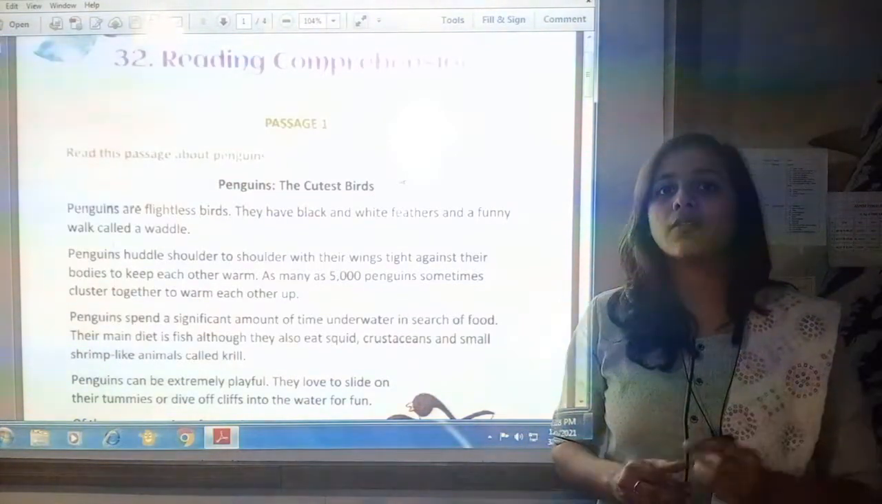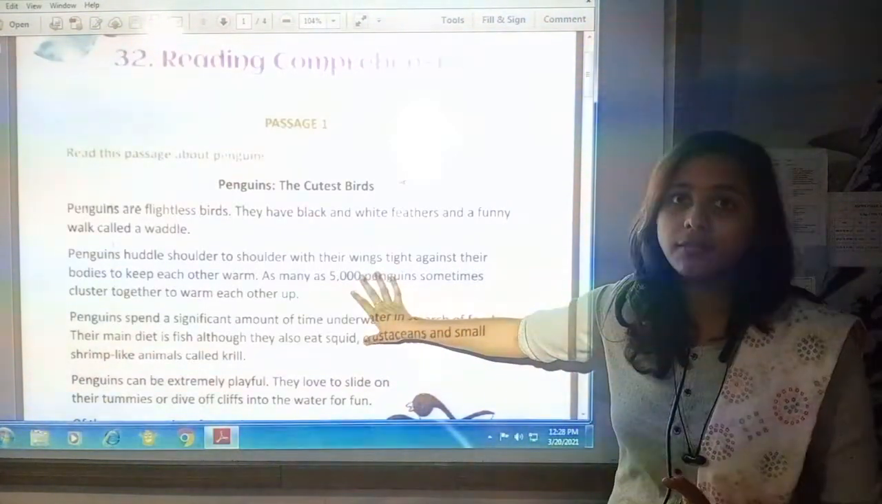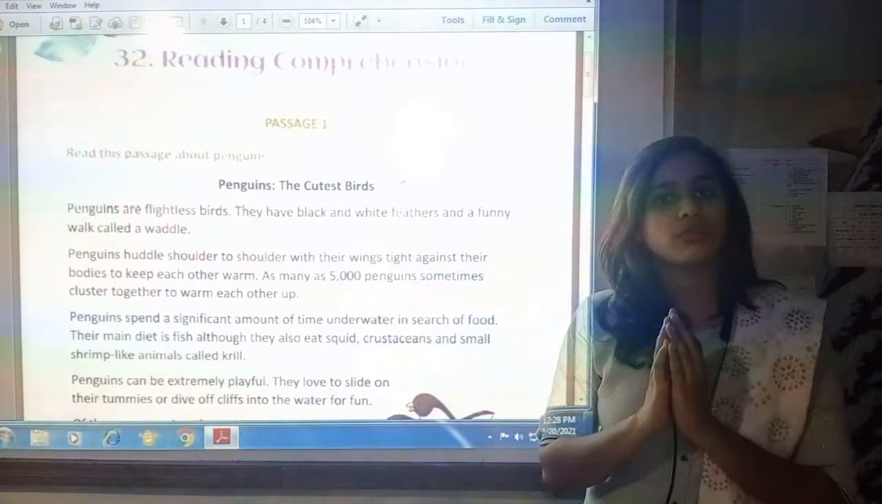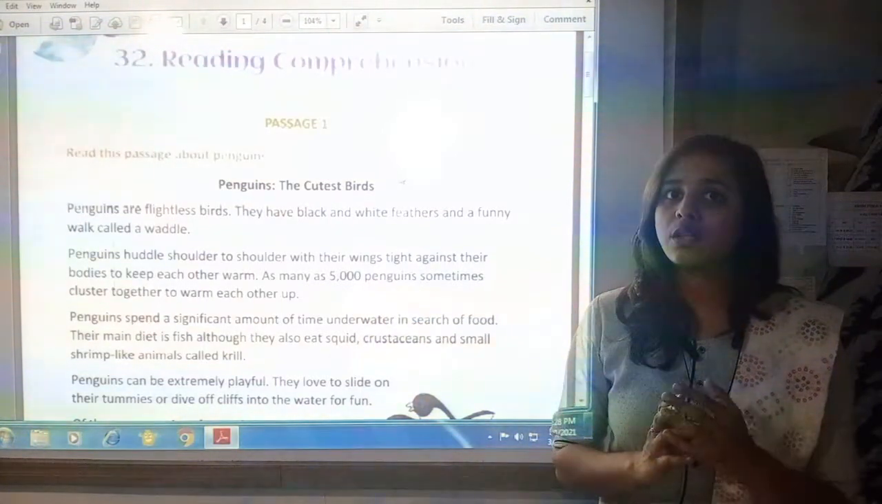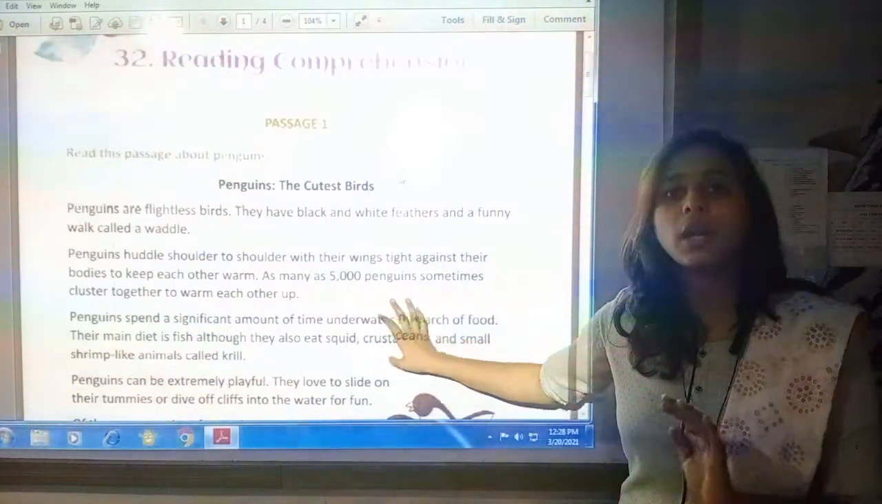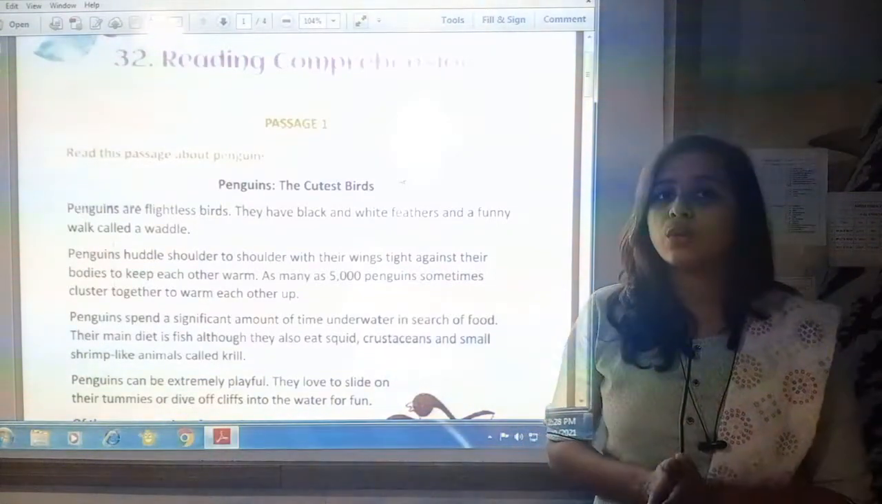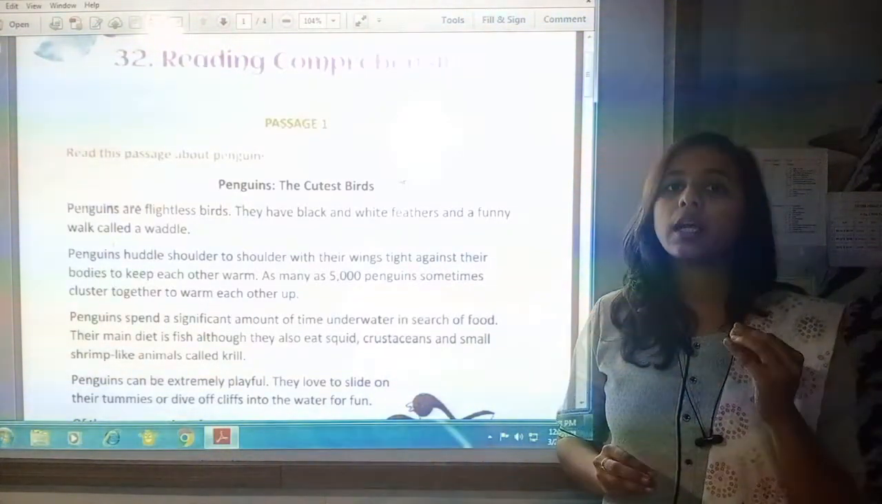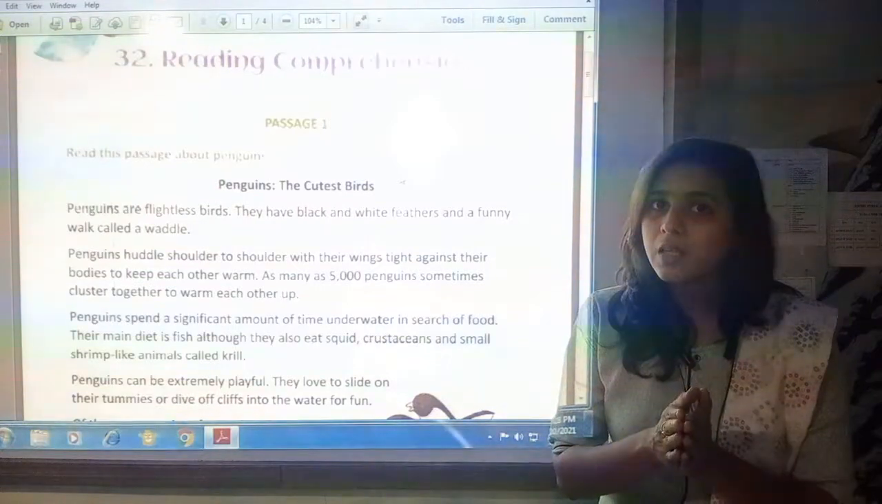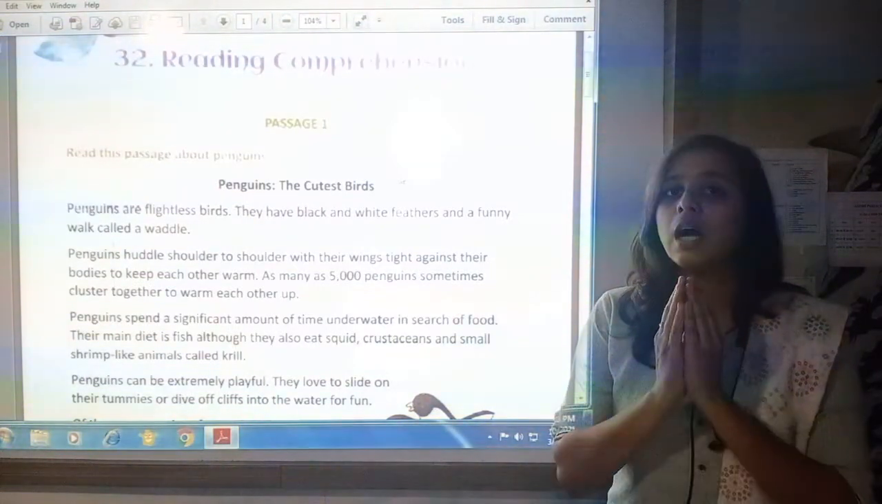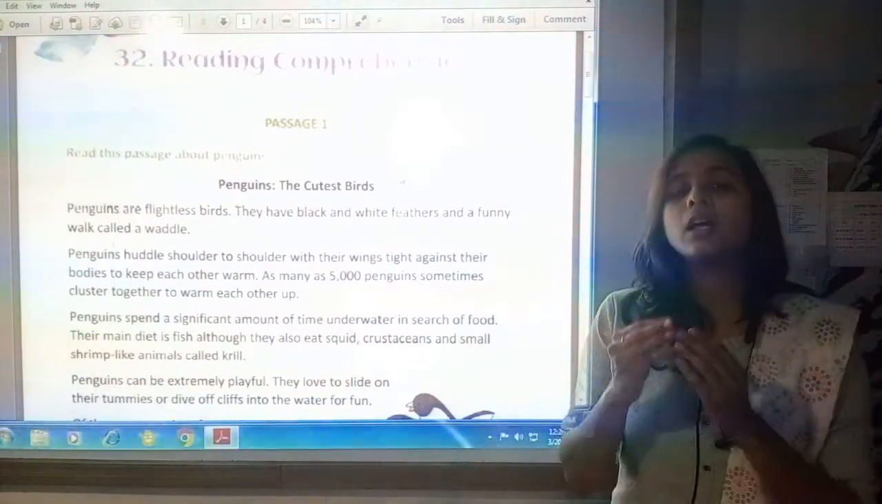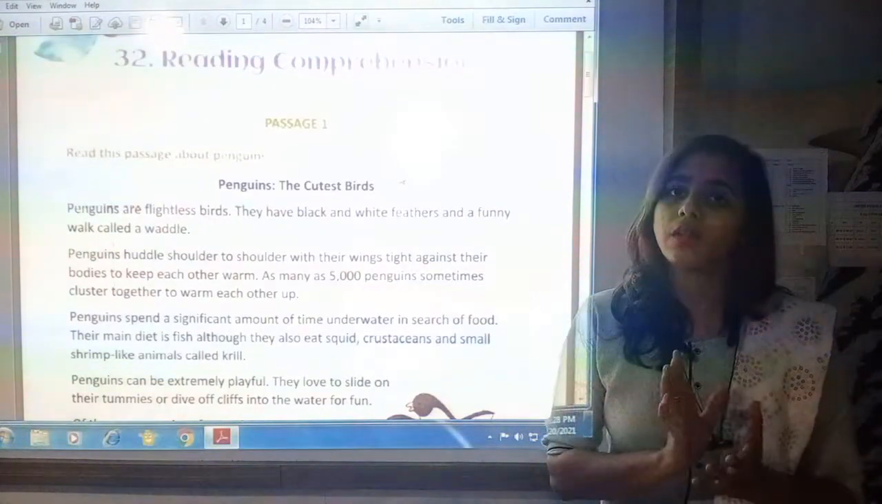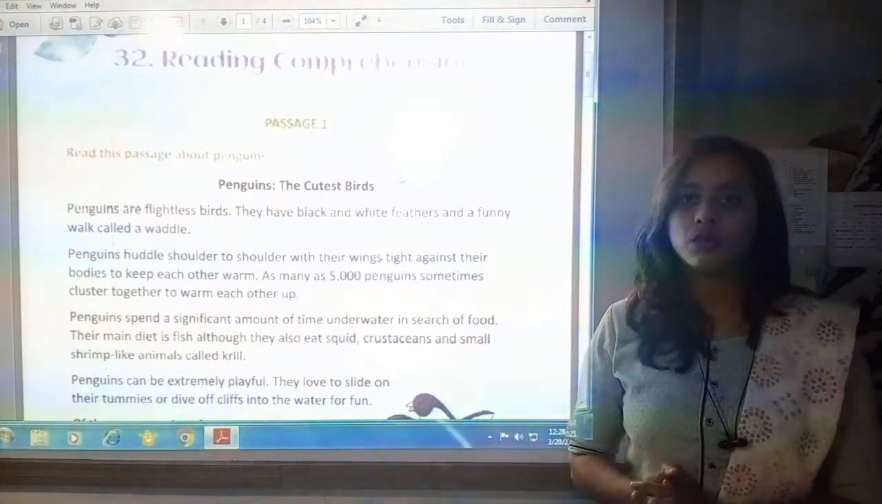Some questions are given about this paragraph and you have to find the answers of those questions from the given paragraph only. So in reading comprehension, the passage is given, you have to read it, understand it and then write the answers of the given questions that you have to do in this chapter.